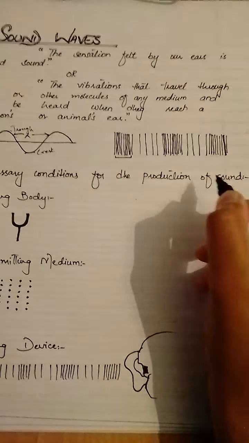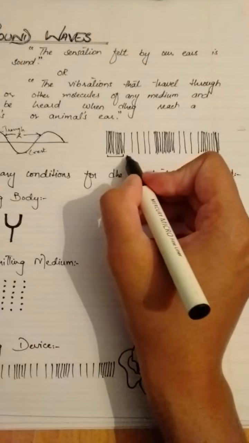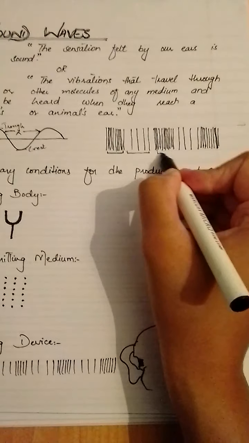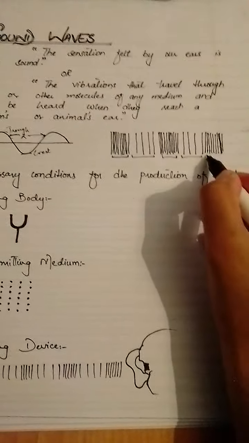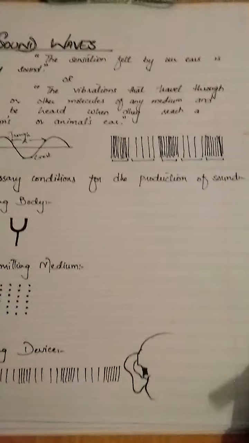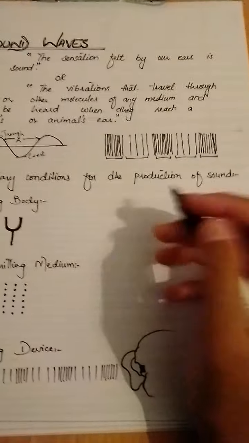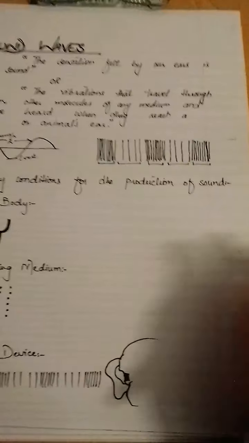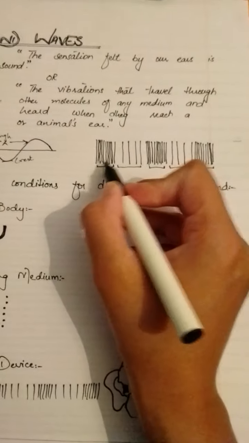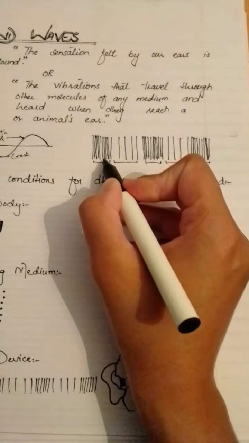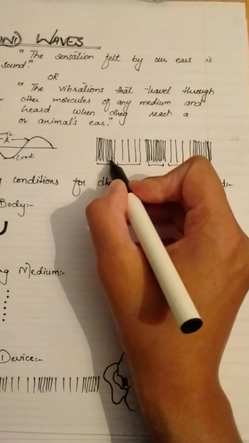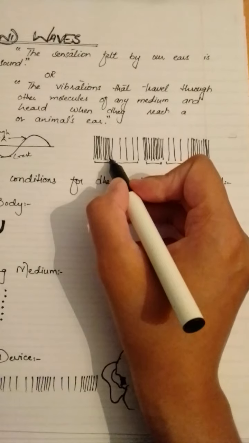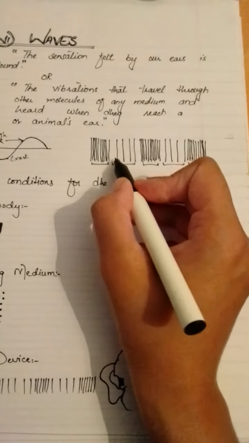We see here this part is a little denser than this one, and this one is a little denser than these two, and this one is also dense. These two are less dense. So we see that this part contains more energy than this one because it has more vibration, it has more disturbance than the rest.